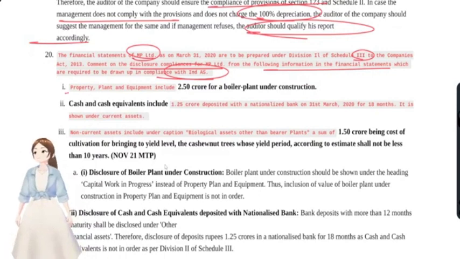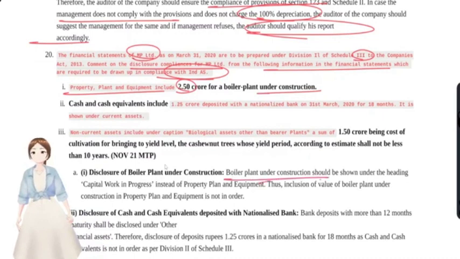First, PPE includes 2.5 crore for boiler plant under construction. Out of any kind of assets, they have to be separately disclosed, so they should not be included. The boiler plant under construction should be under the heading of capital work in progress instead of being included in PPE. So that is not in order.